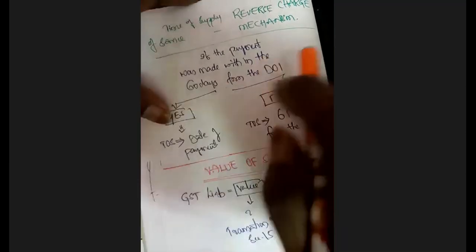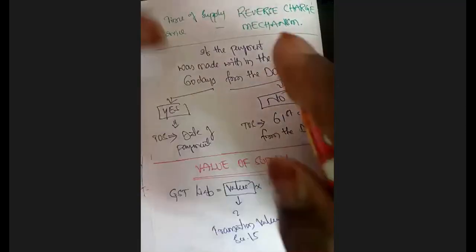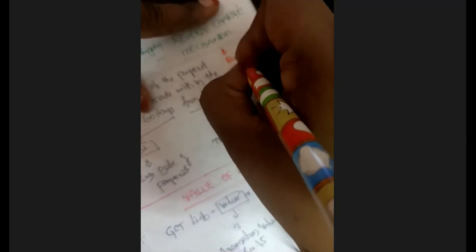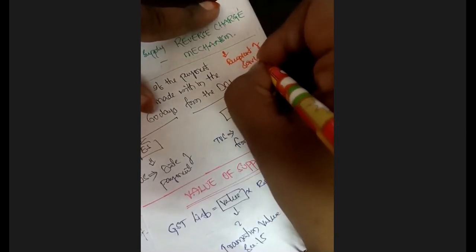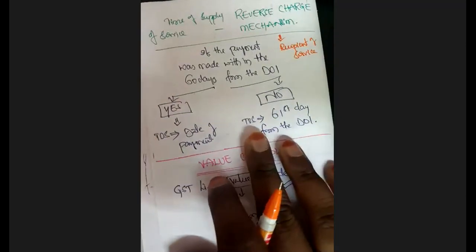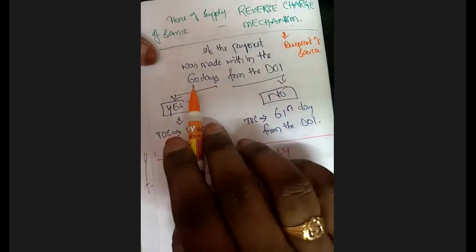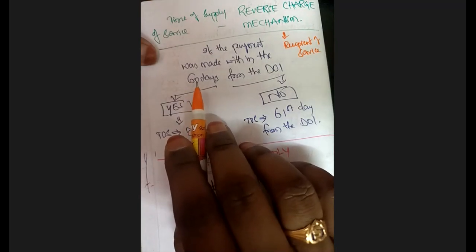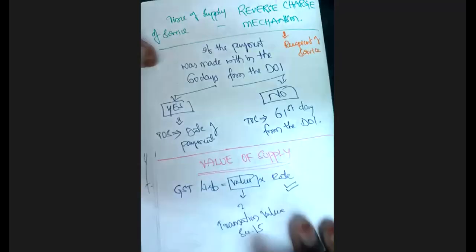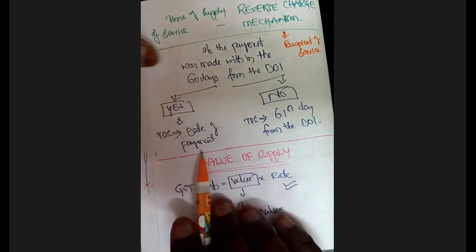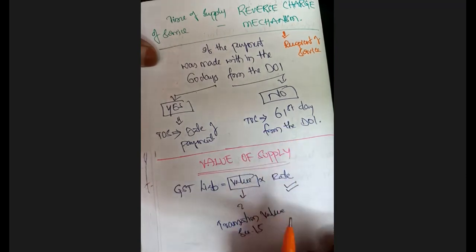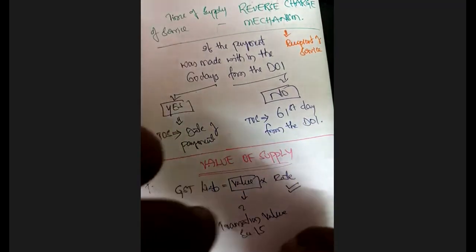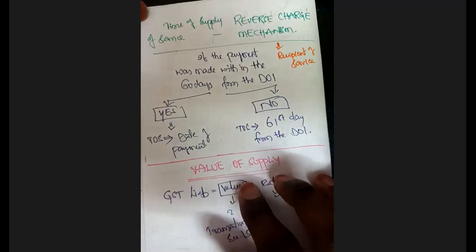Here, when we say reverse charge mechanism, we need to discuss all these provisions from the recipient of service angle. If the recipient paid the consideration within 60 days, then time of supply is the date of payment. If not, the 61st day from the date of issuance of invoice will be the time of supply. Clear? So note it down.